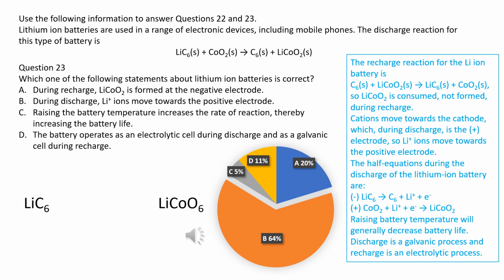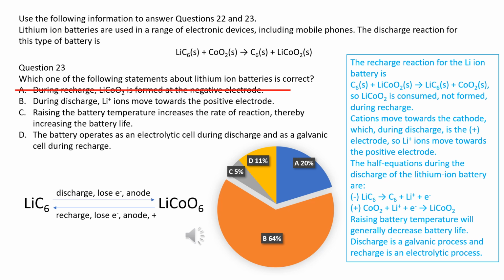During discharge, the LiC6 loses electrons to produce Li+C6 in the anode, classified as oxidation. During recharge, the Li+C6 loses electrons to produce LiC6 in anode, classified as oxidation. During recharge, the anode must be connected to the positive electrode of power and cathode negative because the positive charge of power pumps out electrons in the anode and the negative charge of power pumps electrons into the cathode. So, A is eliminated first.